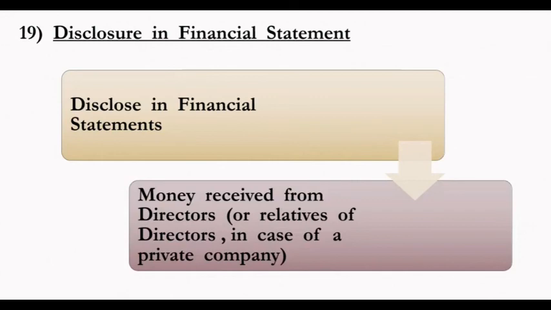Now the next point is disclosure in the financial position statement. A company has to disclose in its financial statement, by way of notes, the money received from the directors or the relatives of the directors in case of a private company. So it is clearly mentioned in the circular or the advertisement that the amount is to be collected from the directors, from the members or the relatives of the members. So all the financial information we have to disclose in the circular or advertisement.